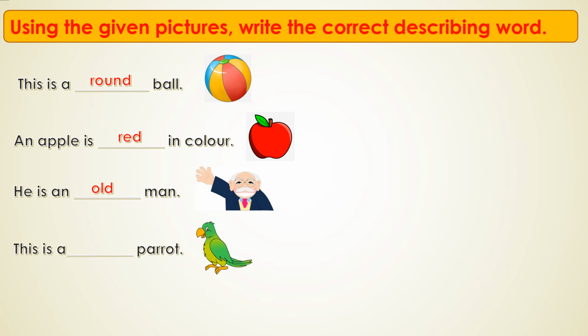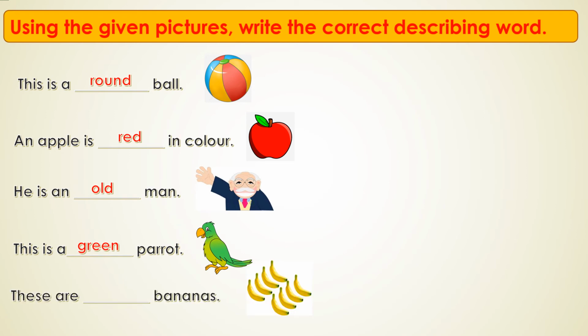What do you see here? It's a parrot. How is it? It's green in color. Is it? This is a green parrot. The word green describes the color of a parrot. Yes or no? The word green describes the color of a parrot. This is a green parrot. We'll see the next one.